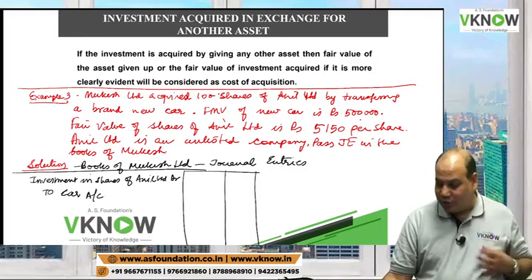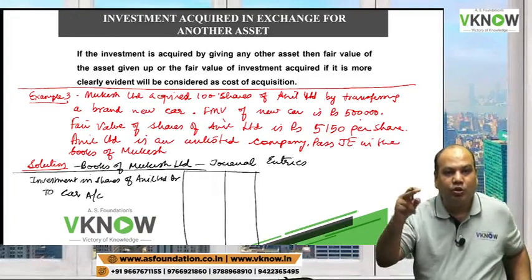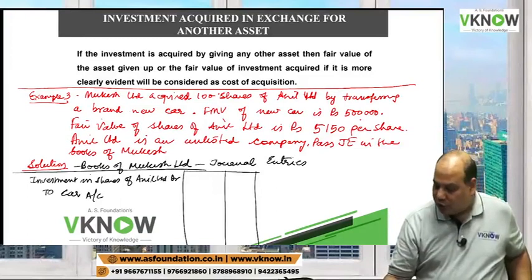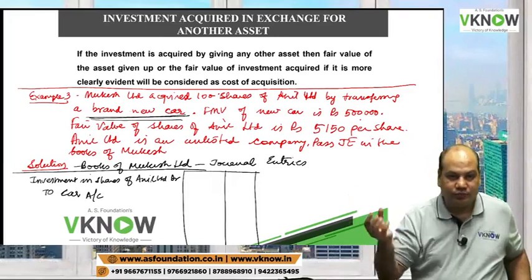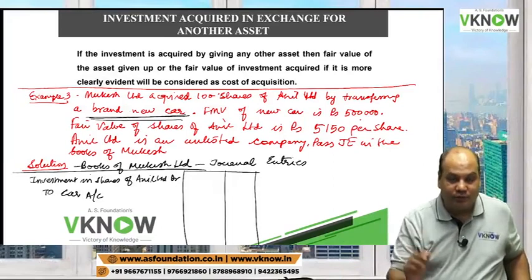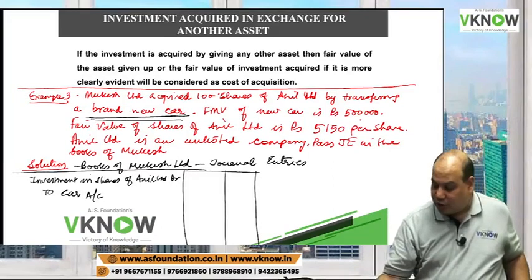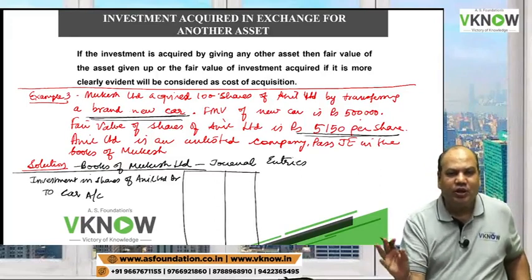Now the question is, whose fair market value is more clearly evident? Fair market value of a brand new car, you have just got it from the showroom, you have not even done the driving for 10 kilometers, and you exchange it against Anil Limited share, but Anil is an unlisted company.